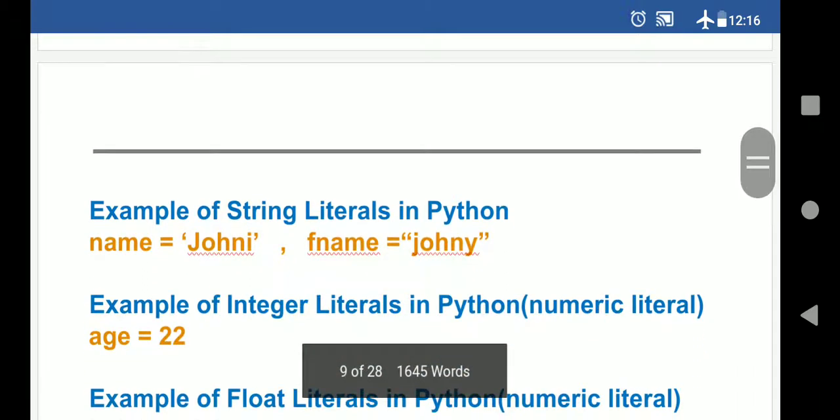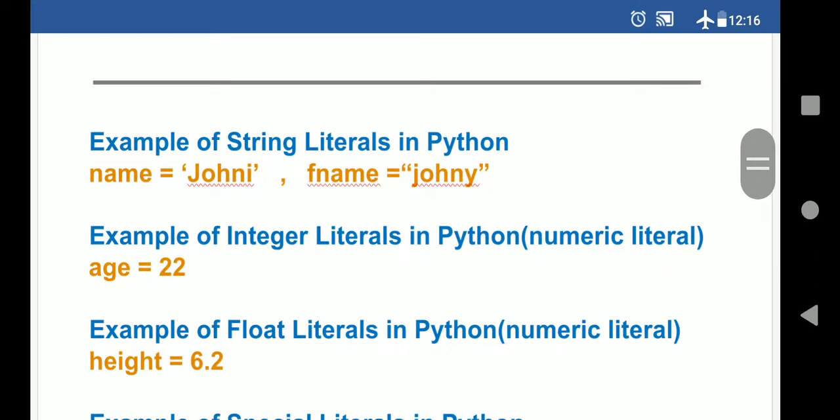Now here are the examples. First we will start with the string. We have done the example earlier. You want to store your name, so here is written name equal to Johnny. So here is an example of how to create a string variable. String means a group of characters. Your name is an example of a string.